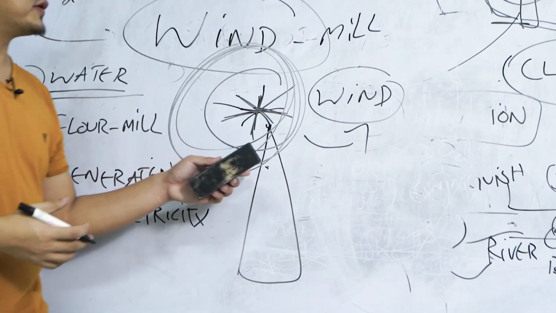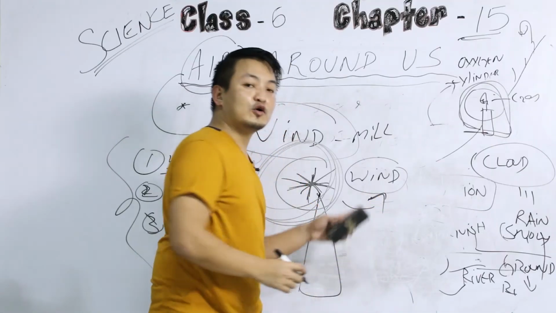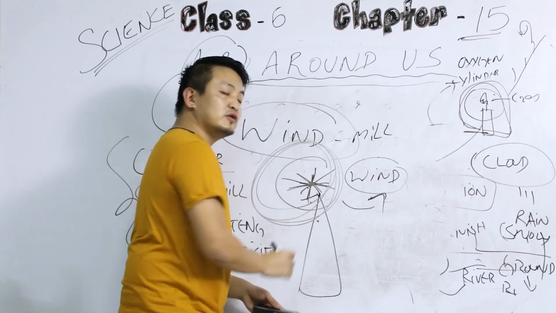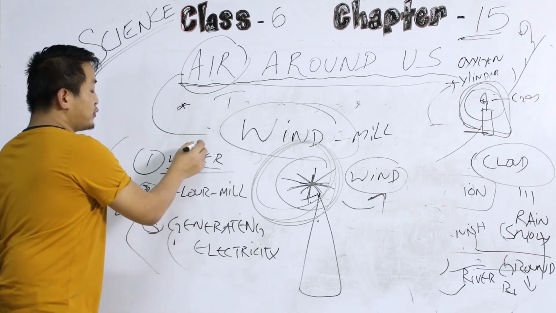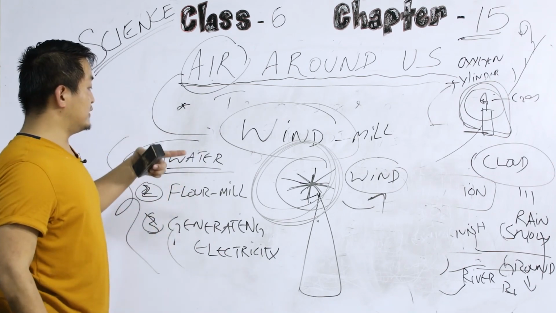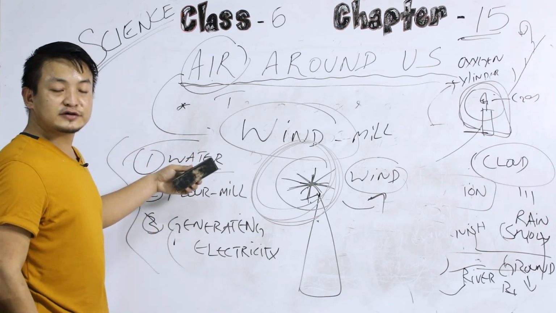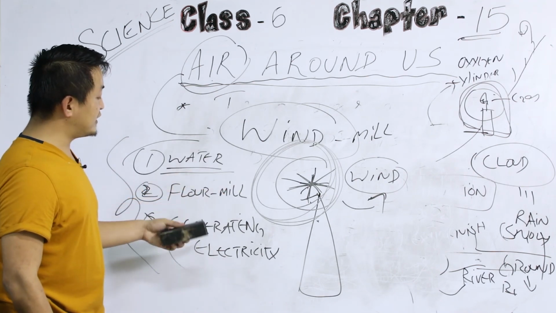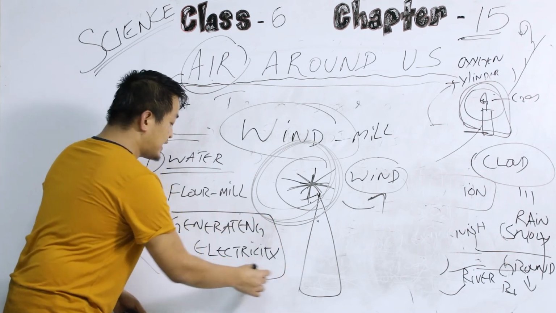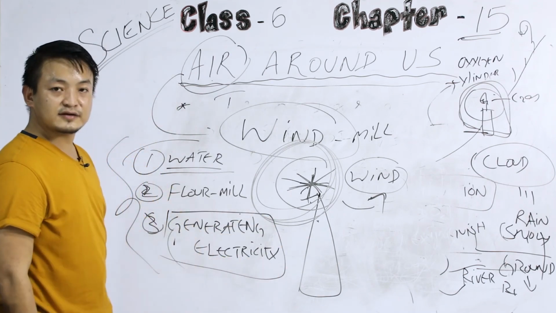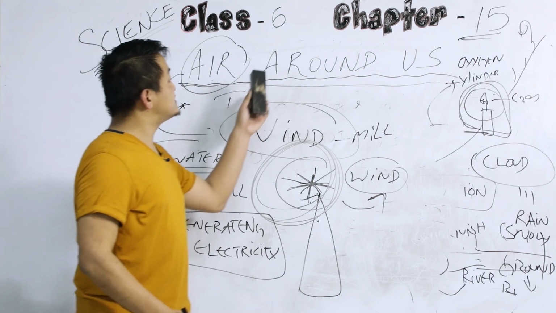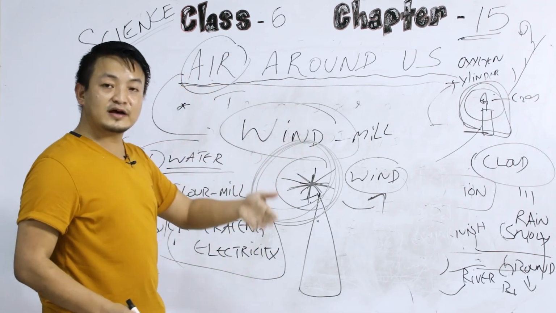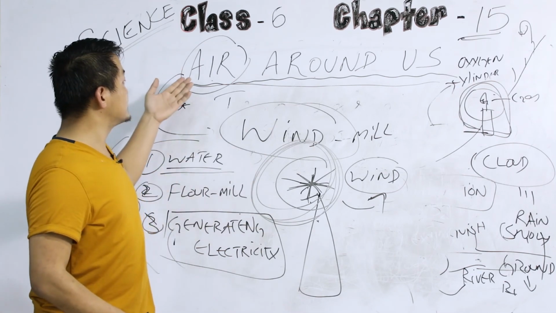A windmill works with the help of the wind, because without wind, it will not rotate. Okay? And the 3 important uses of a windmill are: it helps in drawing water from the tube wells, the second is to run a flour mill, and the last one and the most important one is it helps in generating electricity. Clear? So that comes to the end of this chapter, Air Around Us, and I'm sure you will write the assignment that I've given you, that is to write the importance of air.